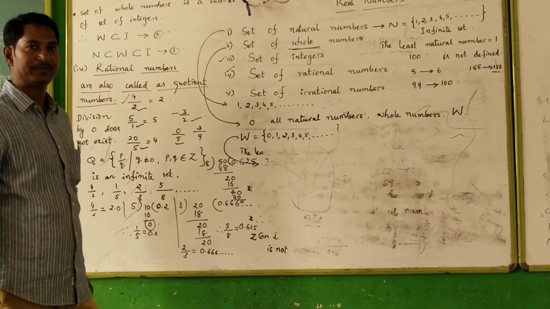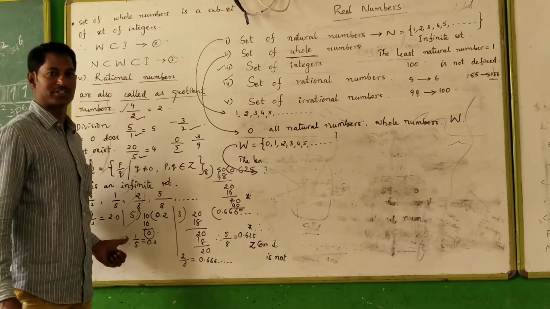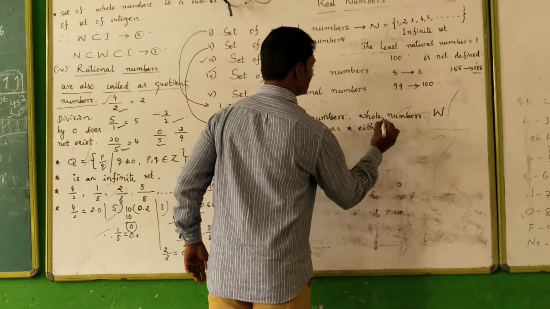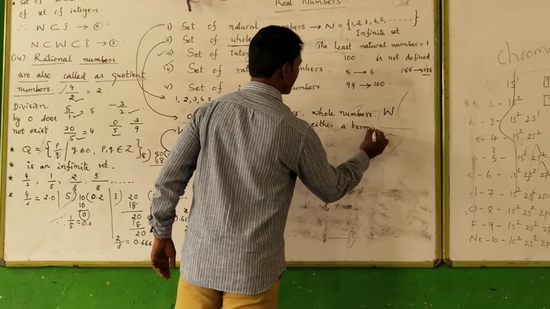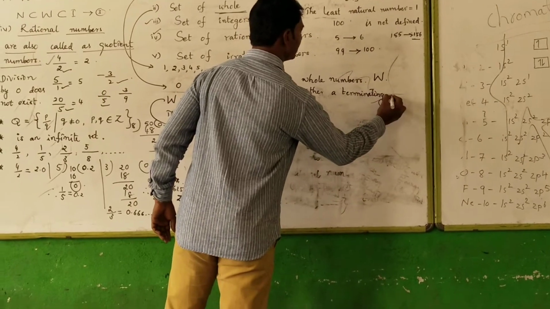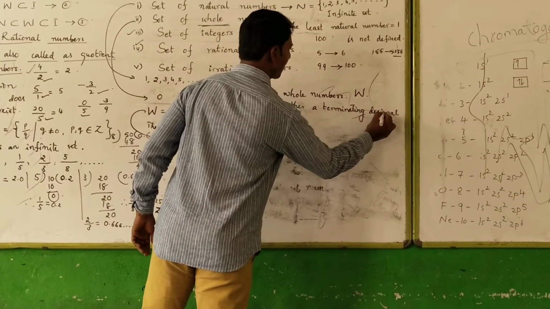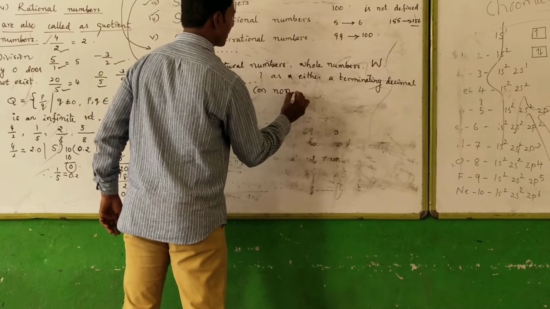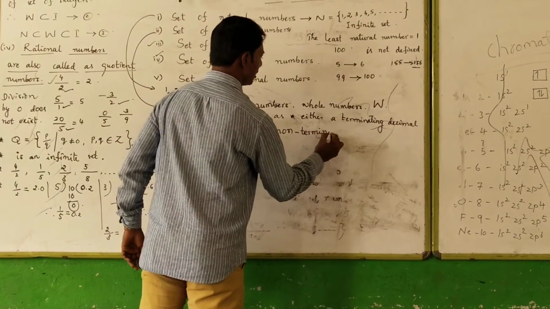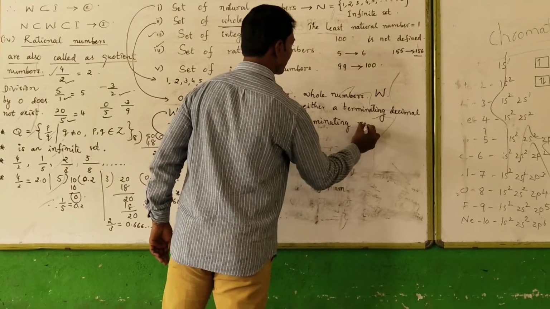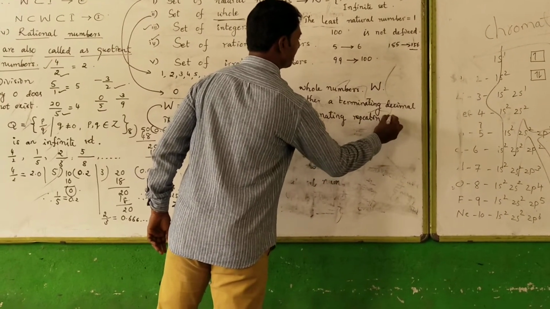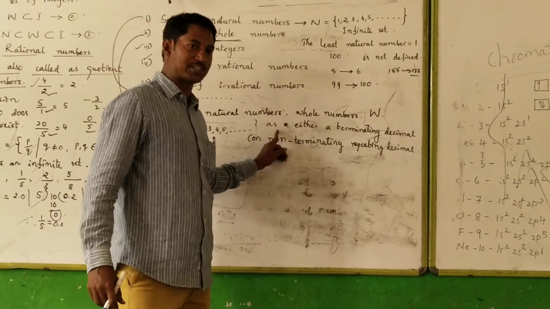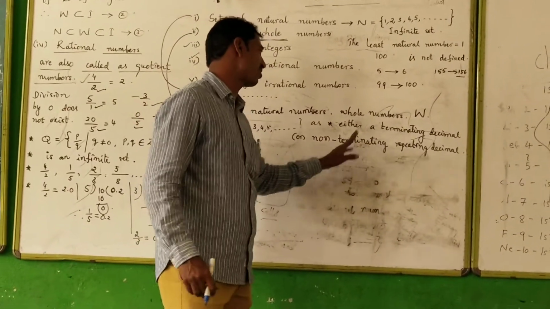Therefore, here a rational number can be represented as either a terminating decimal or a non-terminating repeating decimal.